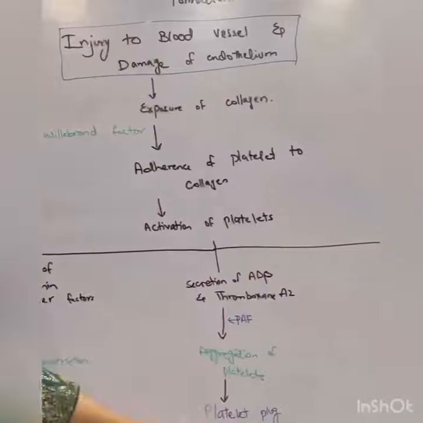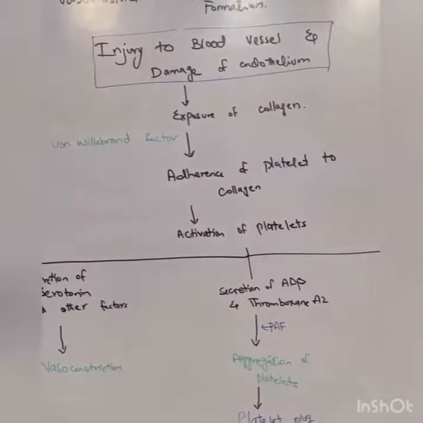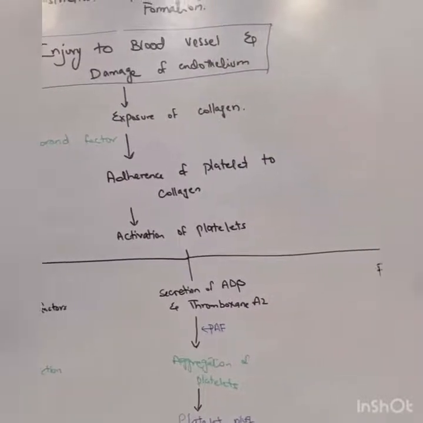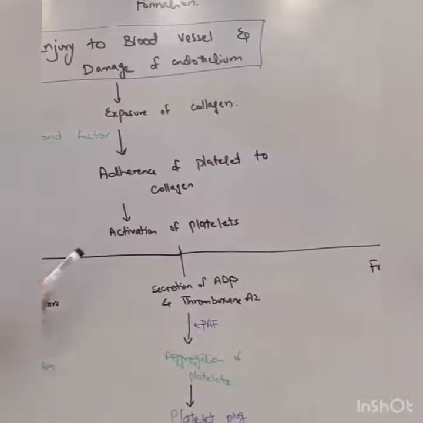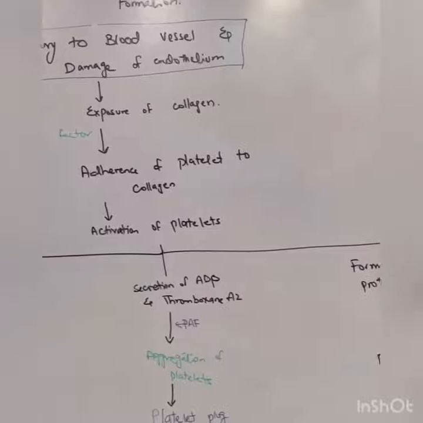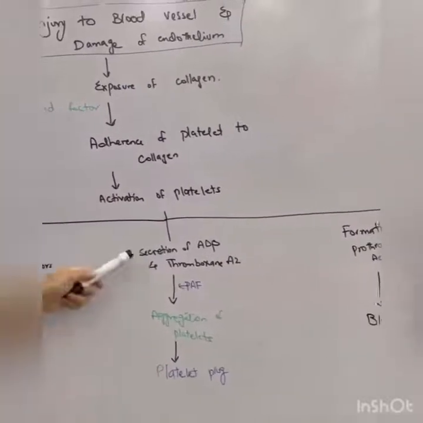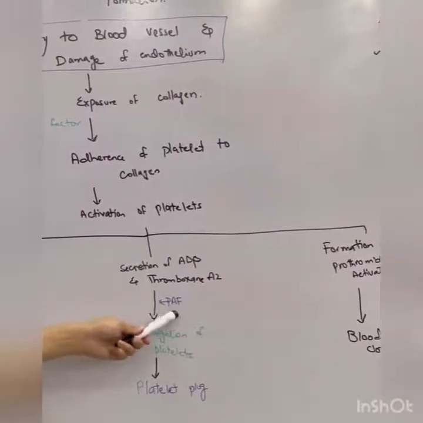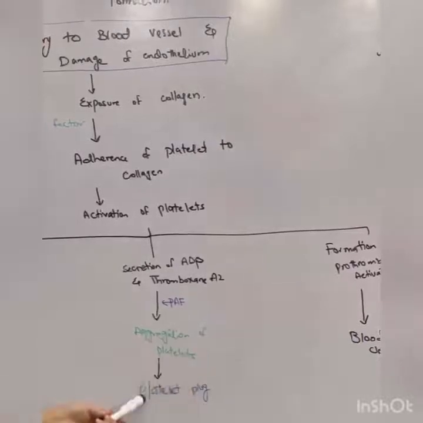Injury to the blood vessel and damage of endothelium occur, collagen is exposed, platelet adheres to the collagen with von Willebrand factor enhancement, and platelet is activated. This activation results in the secretion of ADP and thromboxane A2, which will cause the aggregation of the platelet, enhanced by the platelet aggregating factor, and this will result in the platelet plug formation.